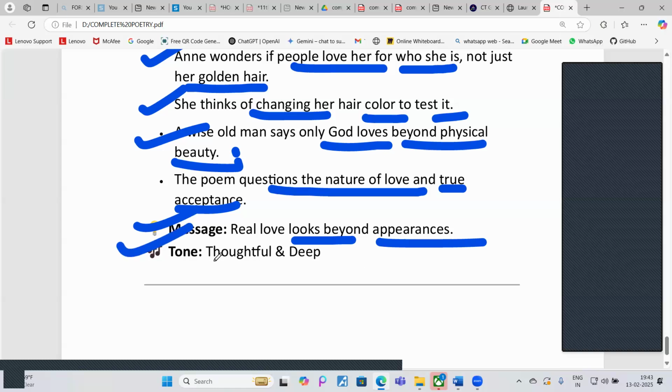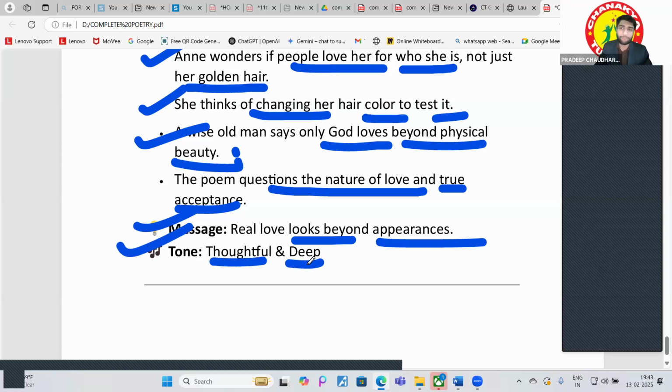What is the tone of this? Thoughtful and deep. It has a very deep meaning, okay?